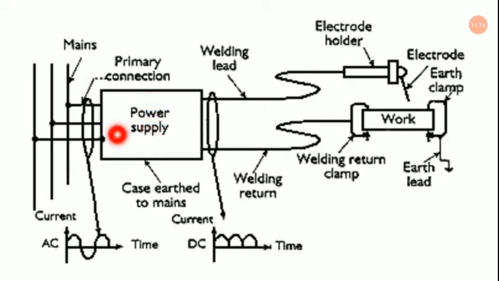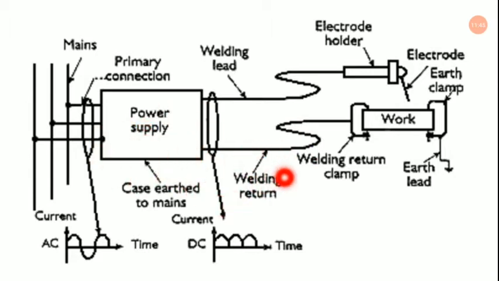You need to know that when mains are coming, we may be directly using alternating current for welding as well, but in this case we are using a rectifier, where the primary is the AC and the secondary, that is coming out of the voltage power supply, is the DC. So this DC current is coming through this electrode, reaching the workpiece after the arc production, and then it is returning back to the power supply, as you can see over here.